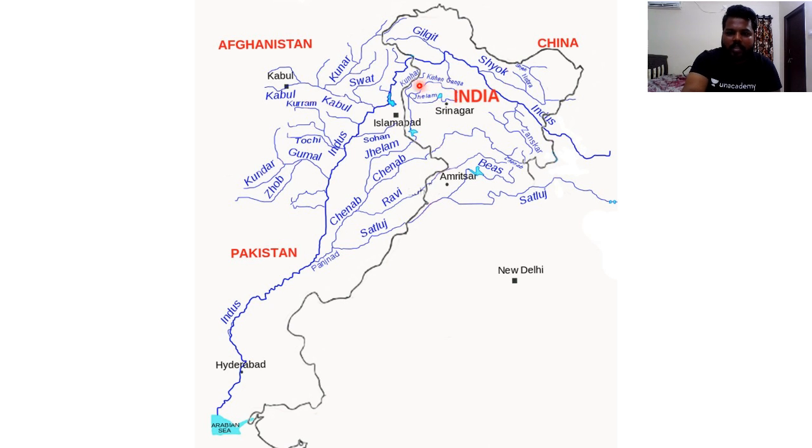See here you have the Jhelum river, and next the Chenab river, Ravi river. For the Ravi river, later on the Sutlej river. So the Beas river joins this Sutlej river. These are all important tributaries which are present for this Indus river.